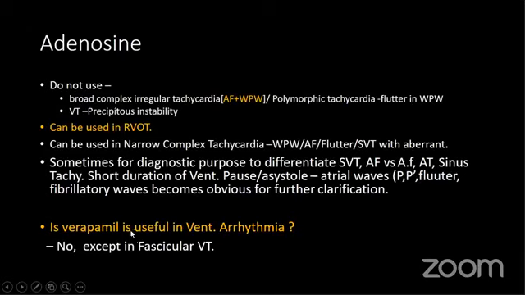And verapamil is useful only in atrial or AV nodal disease, not in ventricular arrhythmia. There is one exception where verapamil can be used in ventricular arrhythmia, which is fascicular VT. Otherwise, verapamil is not effective in PVC, VT, or other forms of ventricular arrhythmia.